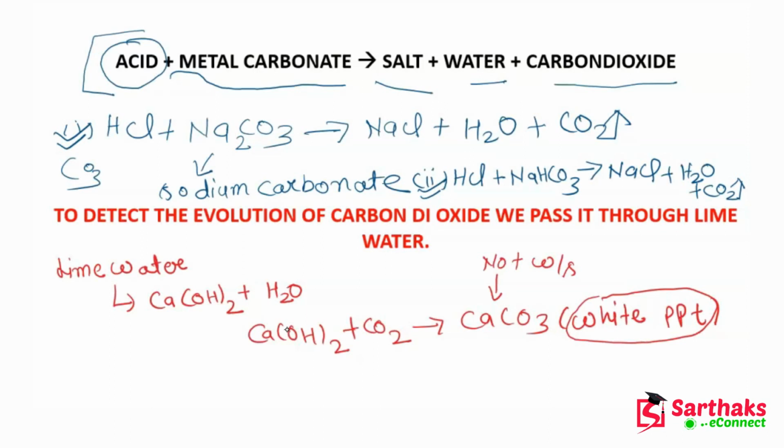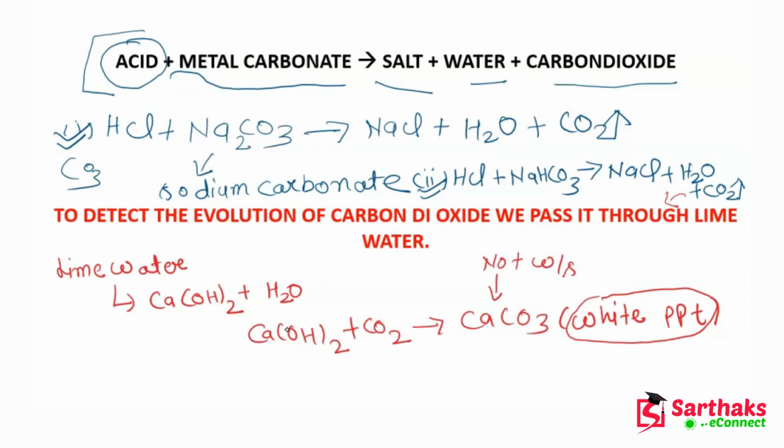So the color of lime water is transparent, or you can say colorless, but when it reacts with carbon dioxide, which is produced in this reaction and which we pass into this, it forms calcium carbonate, which is a white precipitate. But guys, one thing you have to remember: if you pass this carbon dioxide in excess, or for a long time, what will happen?